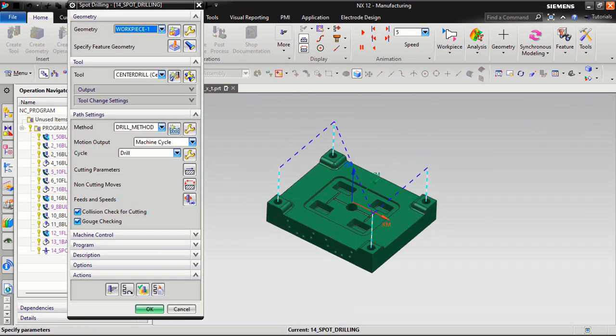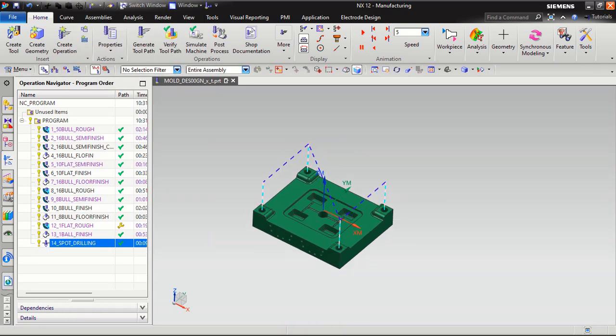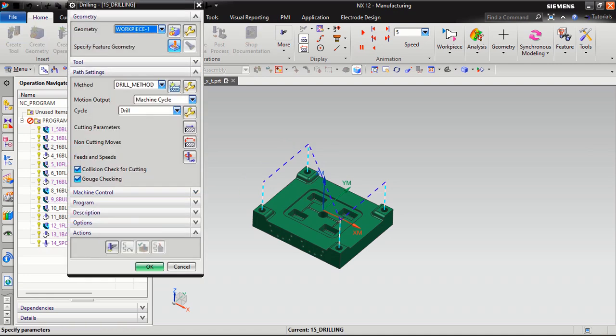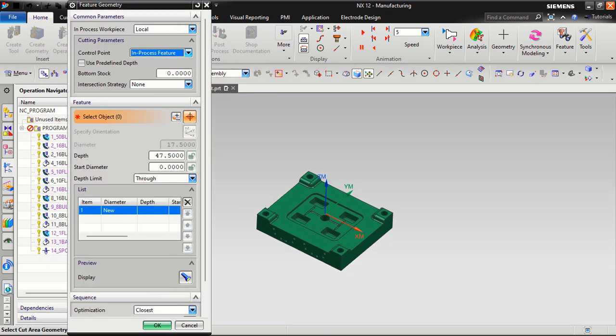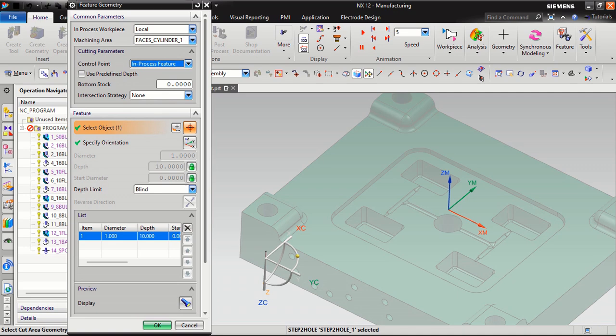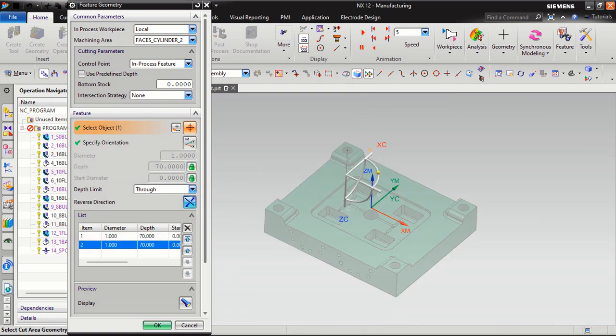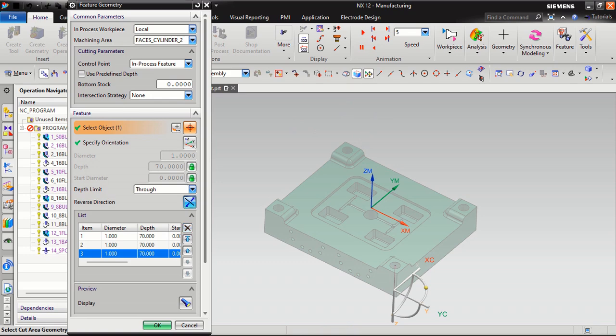Generate program, you can see this is our CD program. Now I want to do the drill program, create operation. This is our drilling program. Work with drill method, drilling. This is our, I will take hole cylinder 2, on that side. One more time, click on it, reverse, click on it, reverse. The depth is 70 mm.